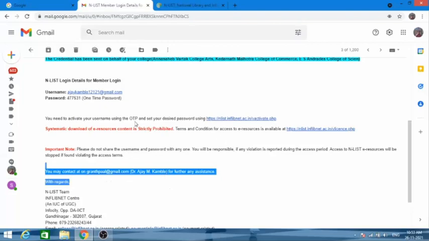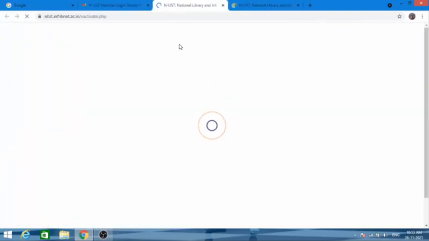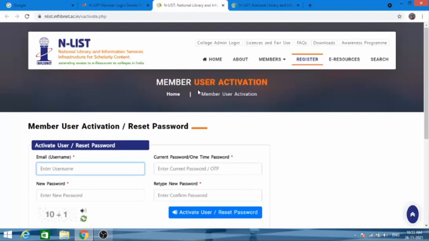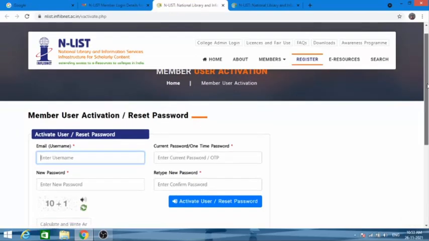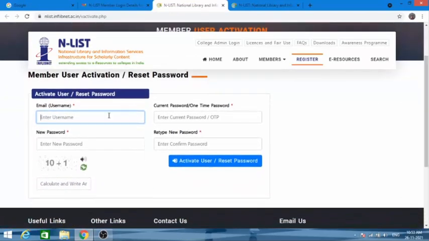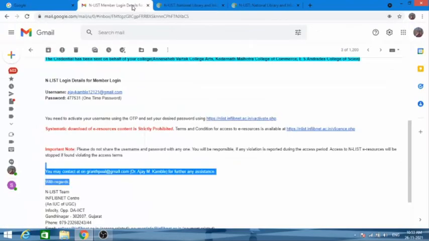So students, as we have got the member login details here, we will activate this member login by simply clicking on this link. Now we are on the website where they are asking us to put the details.